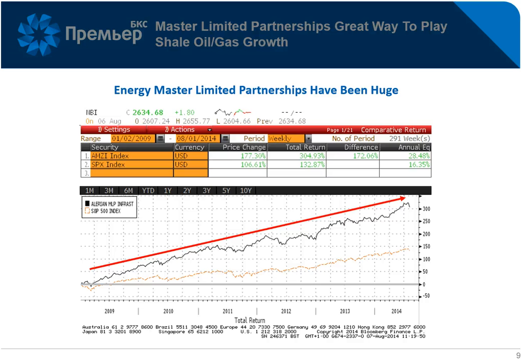I think one of the best ways to play this theme is via master limited partnerships which focus on energy infrastructure in the US. Again, this is a play on shale oil and gas. This sector has seen massive outperformance over the last 5 years, beating the S&P on average by 12% per year, and I think there is more to come here.